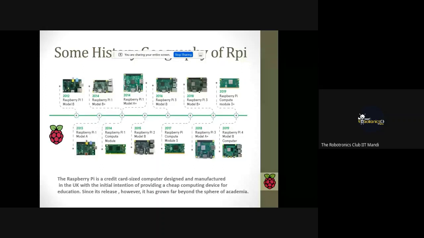In 2013, it was developed into Raspberry Pi 1 Model A, and with the development of processor, clock speed, and its applications, now we have the latest Raspberry Pi 4 Model B, which is available in 2 GB RAM, 4 GB RAM, 8 GB RAM, and this small board can be used